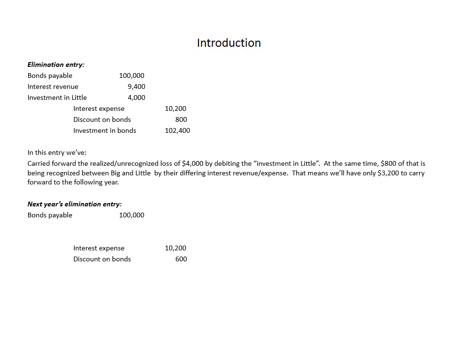Over on Little Company's books, their investment in bonds has dropped another $600 to $101,800. Again, if you look at the entry at the top of the screen, the investment in bonds credit is $102,400. Now it's $101,800. Again, it's dropping by $600 per year. Little also has interest revenue of $9,400 again, and that's the same as last year because we're using straight line amortization. And now we're carrying forward $3,200 as the realized but yet unrecognized loss on sale. Sorry, loss on bond retirement.